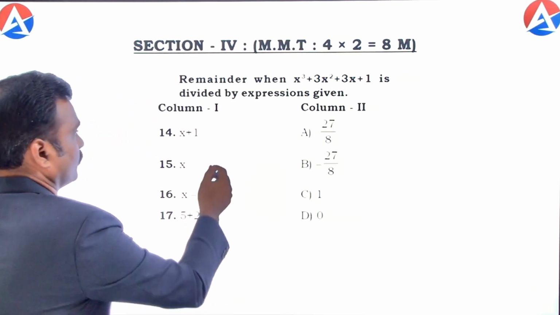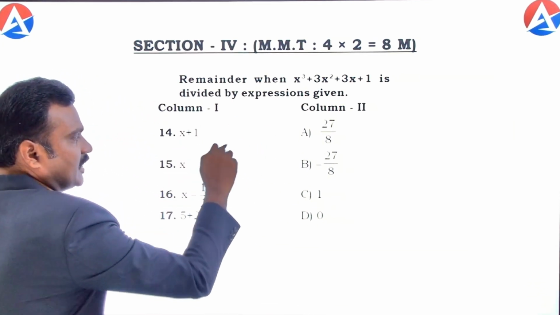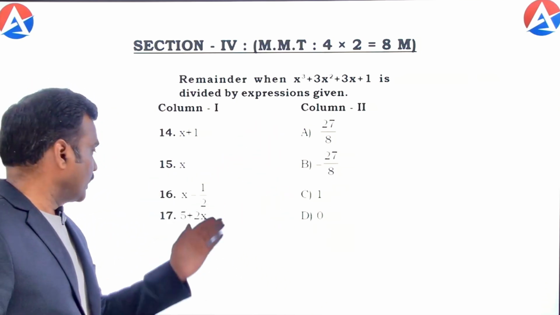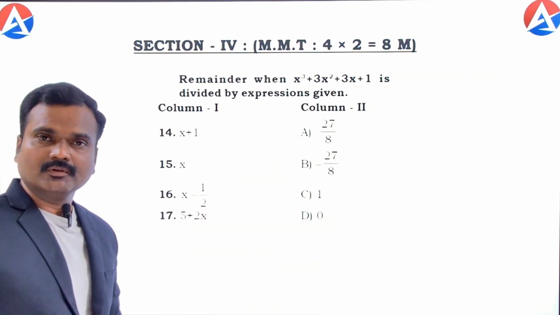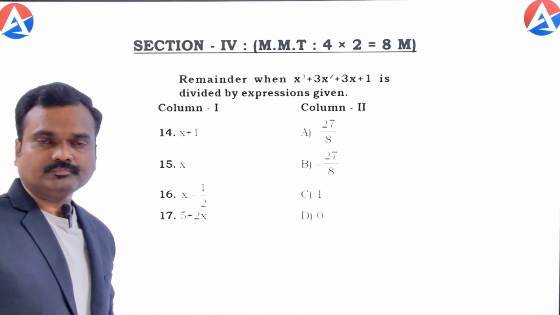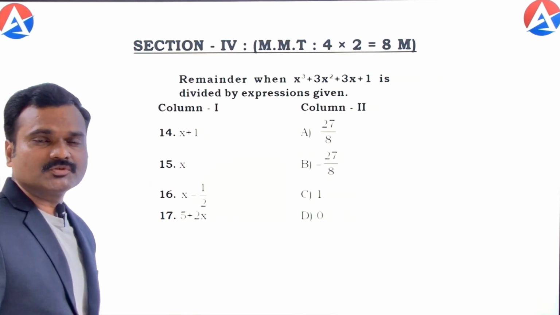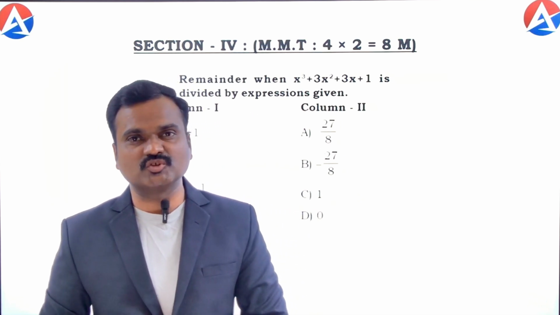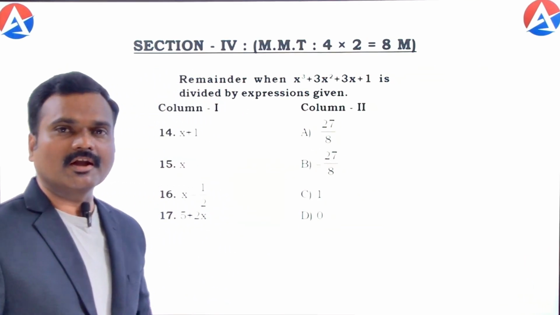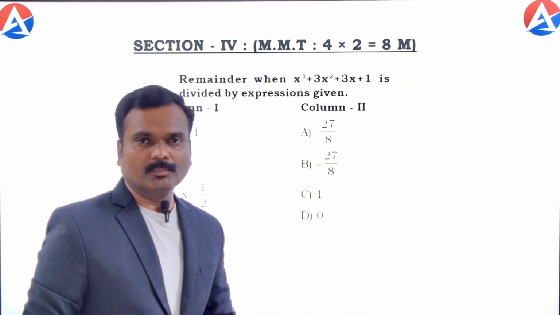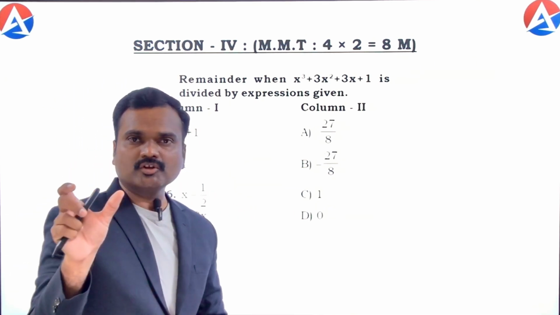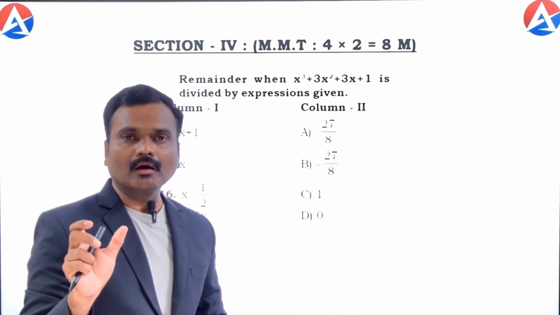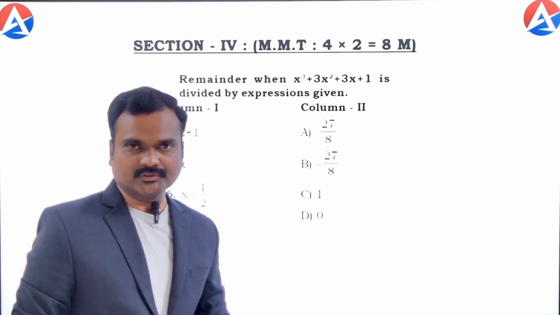As I mentioned, for the 14th one they may get AB as the correct option, for the 15th one ABC as the correct matching, and for the 17th one ABCD as the correct matching. There is a possibility of repetition of options. So we call this matrix matching type. For one item in column 1, students may get one or more than one correct match from column 2. You have to choose all the correct matchings and bubble them in the OMR sheet. For each correct matching, they will get 2 marks. If it is partially matched, left, or wrongly matched, they will get 0 marks.